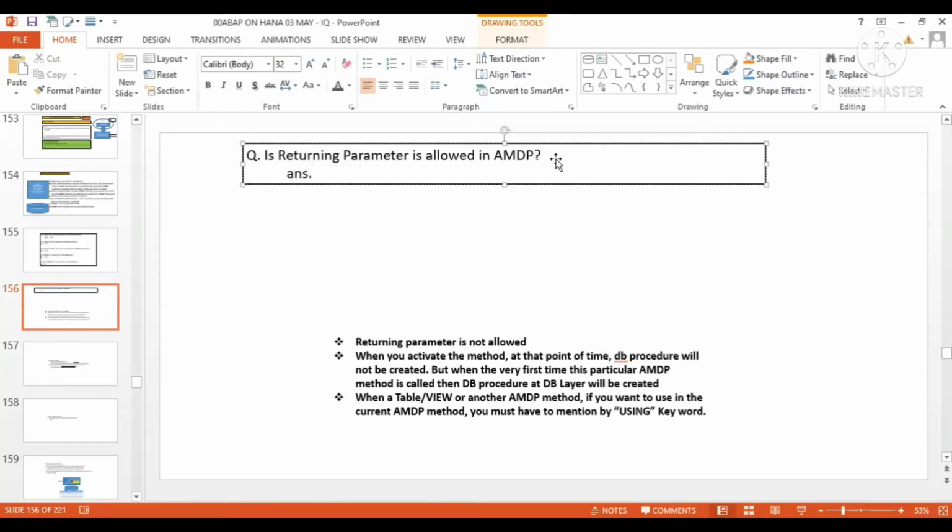Is a returning parameter allowed in AMDP? Write your answer. Whenever I'm telling AMDP, it means the AMDP method we are talking about. AMDP is nothing but all about the AMDP method. So answer is no. Returning parameter is not allowed.